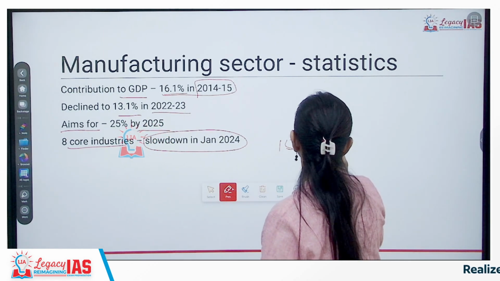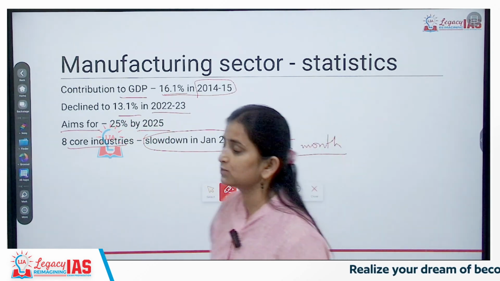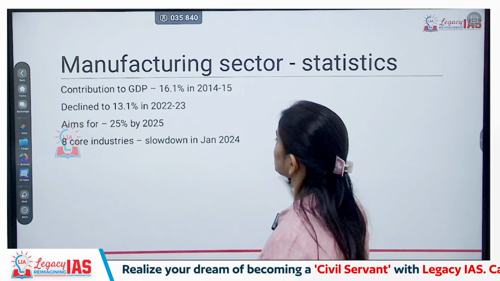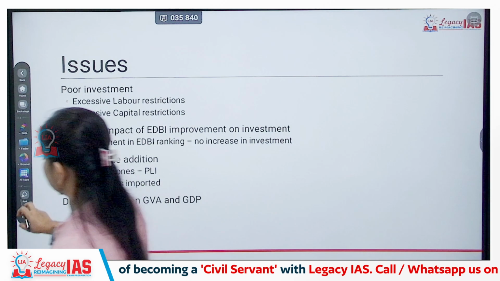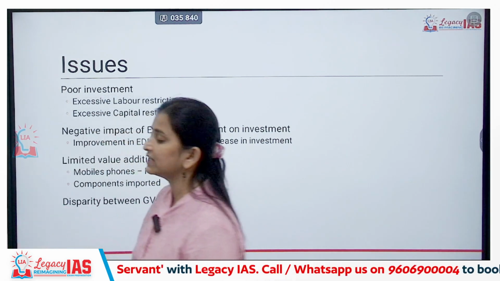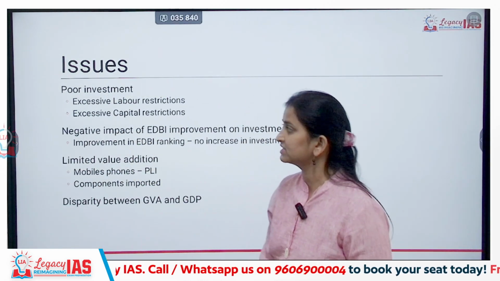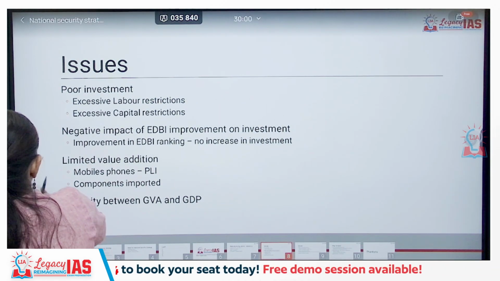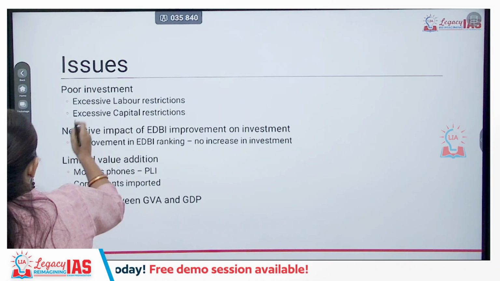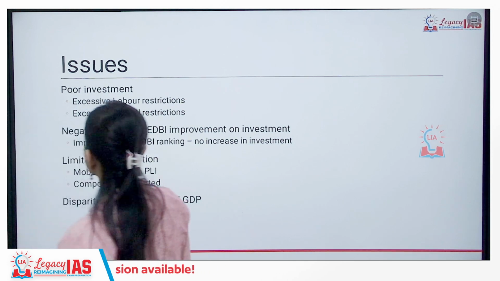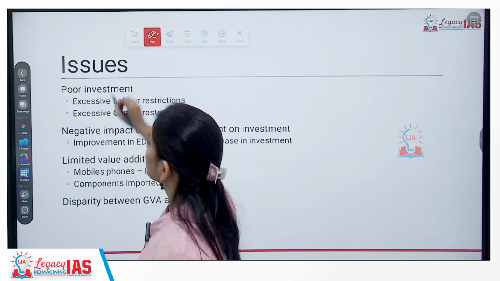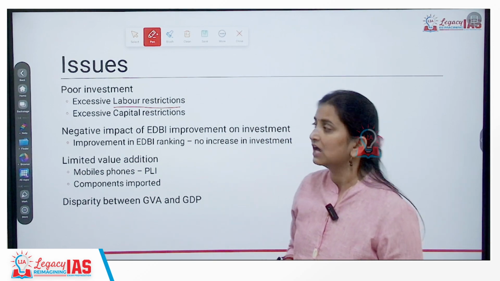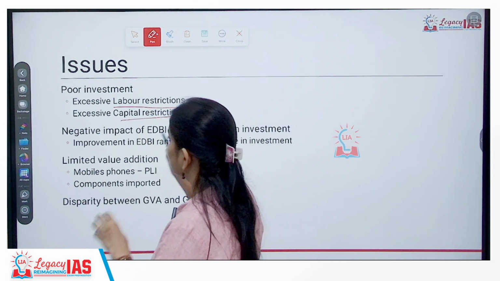In the 8 core industries, we have witnessed a decline in net production. A slowdown has been observed in the period of January 2024. So what are the issues being faced by the manufacturing sector? First of all, we are witnessing poor investment. The investment in the manufacturing sector has reduced. Why has it reduced? Overall, because of labor restrictions. So labor and capital restrictions have reduced the overall investment.